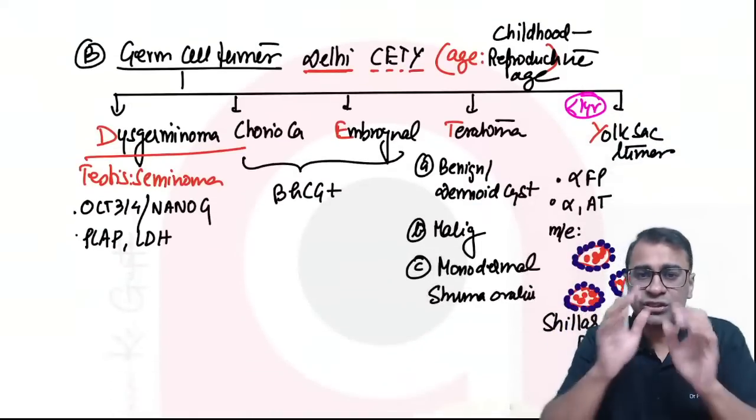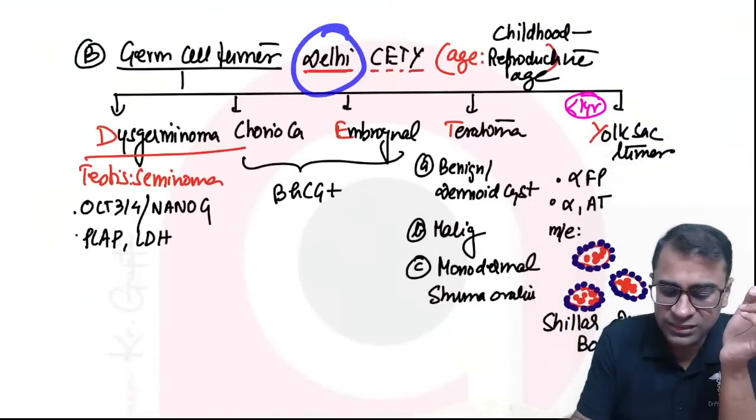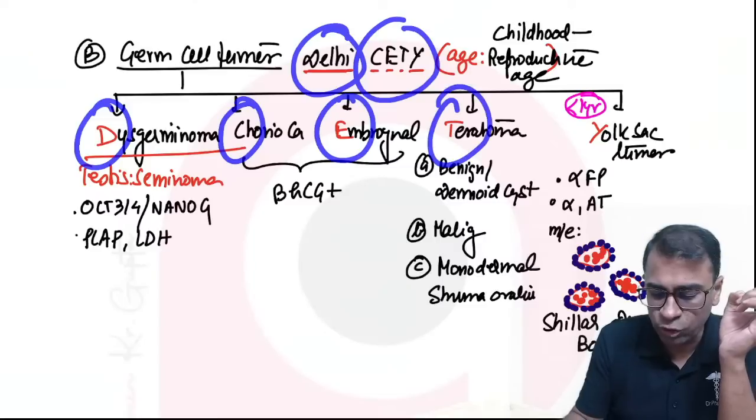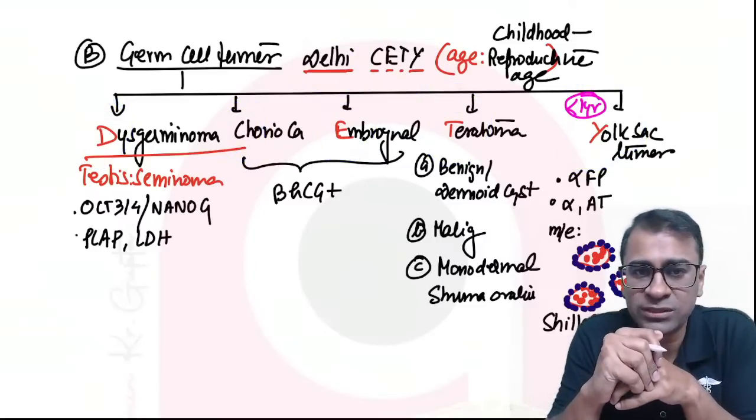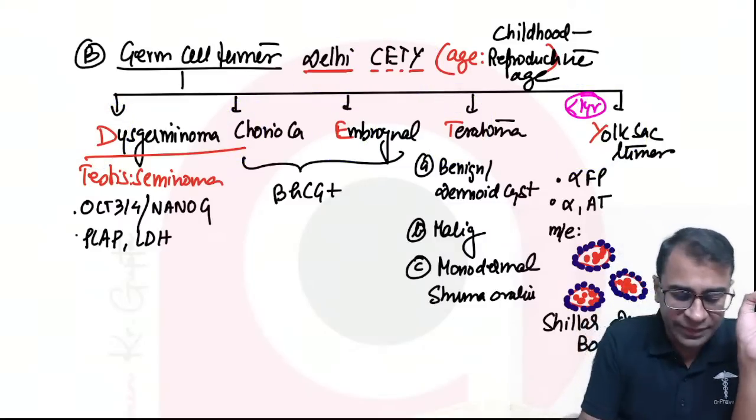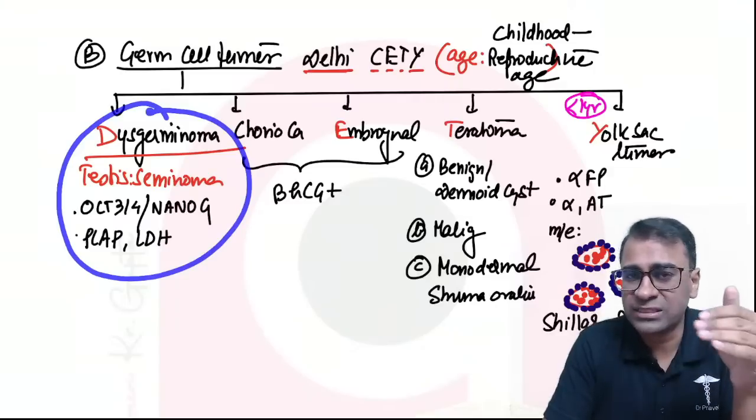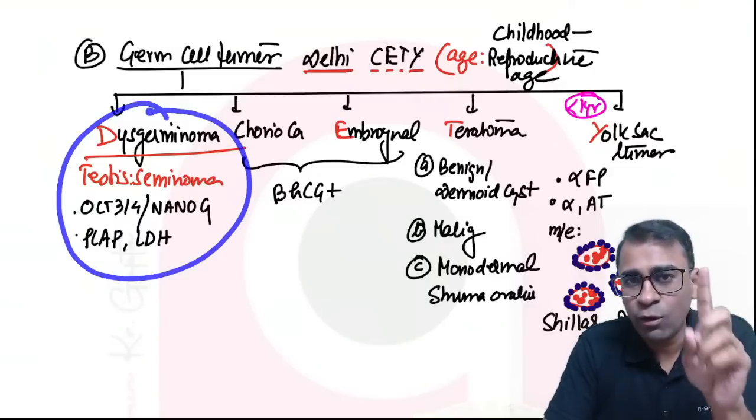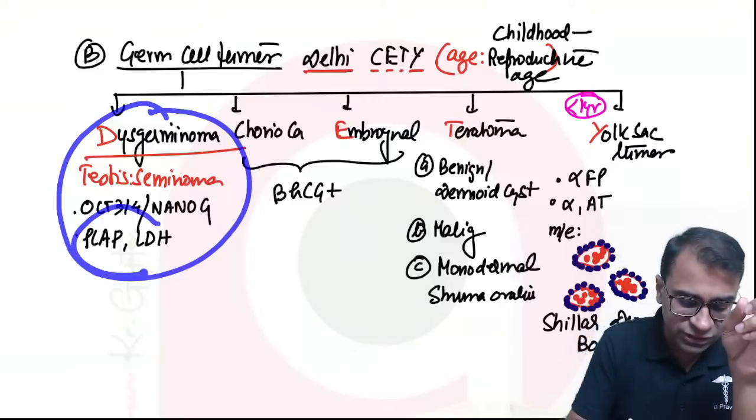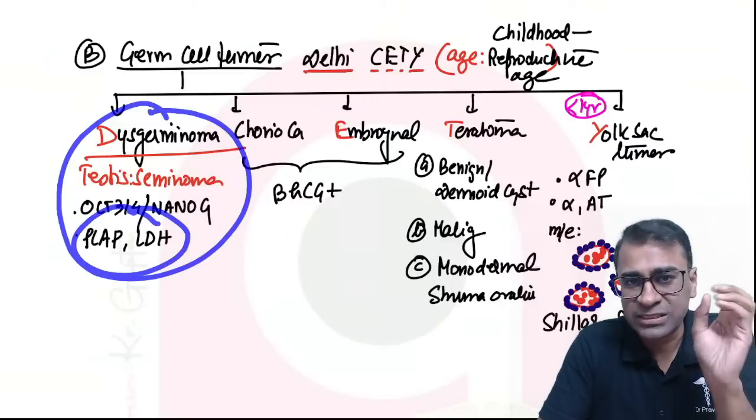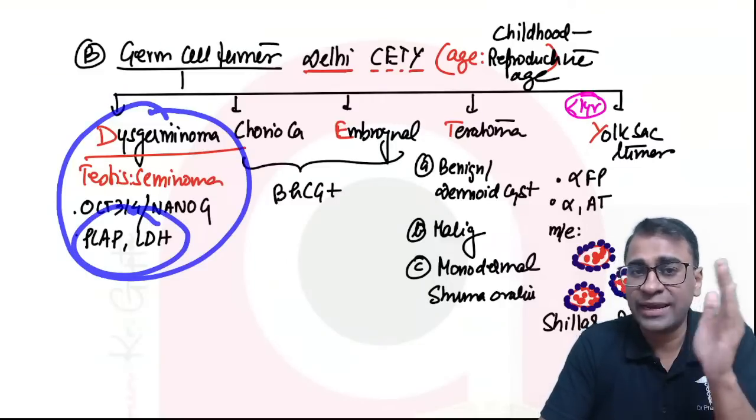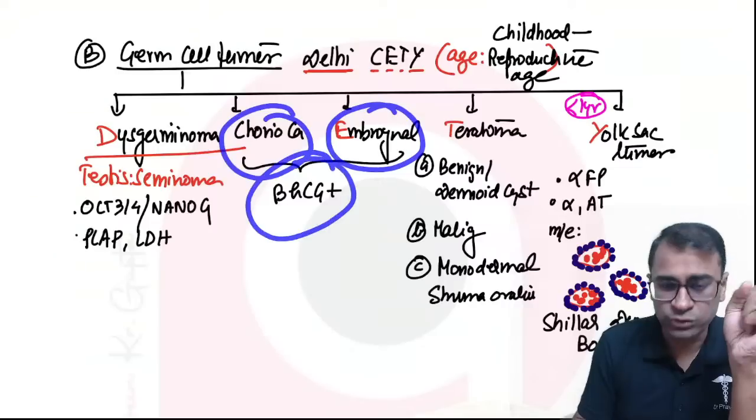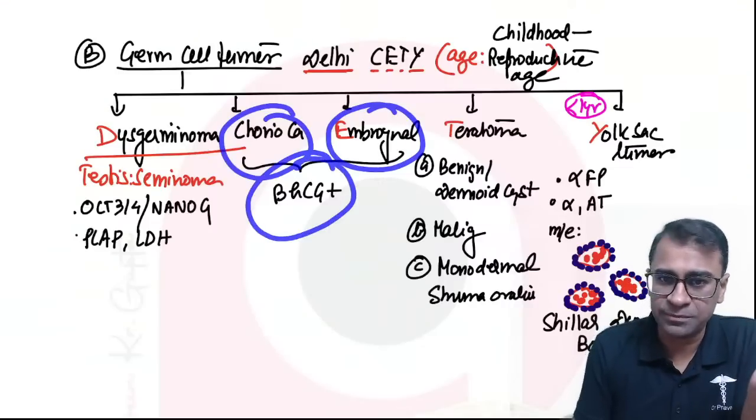Next, germ cell tumors: dysgerminoma, choriocarcinoma, embryonal carcinoma, teratoma, and yolk sac tumors. Sir, dysgerminoma is almost the same as seminoma. Okay, they have OCT3, OCT4, and NANOG mutations, and they have this typical tumor marker PLAP, placental alkaline phosphatase, and LDH. Choriocarcinoma and embryonal carcinoma show beta HCG positivity.